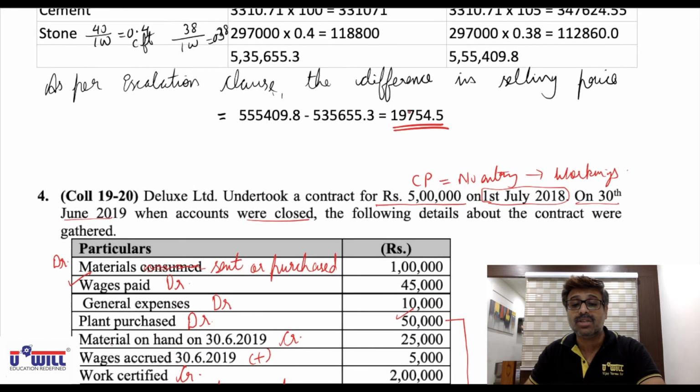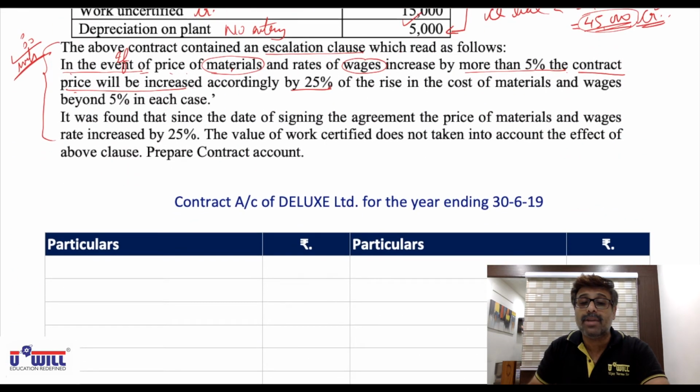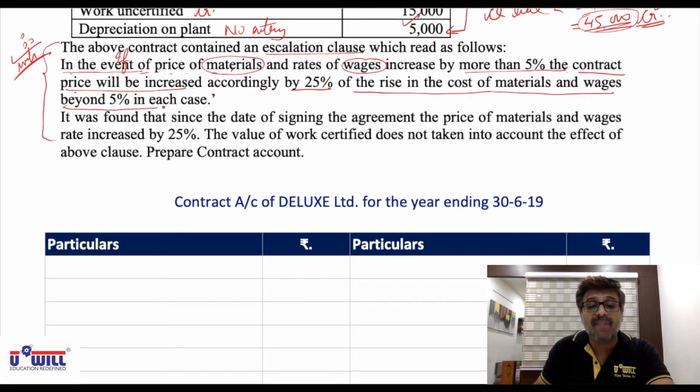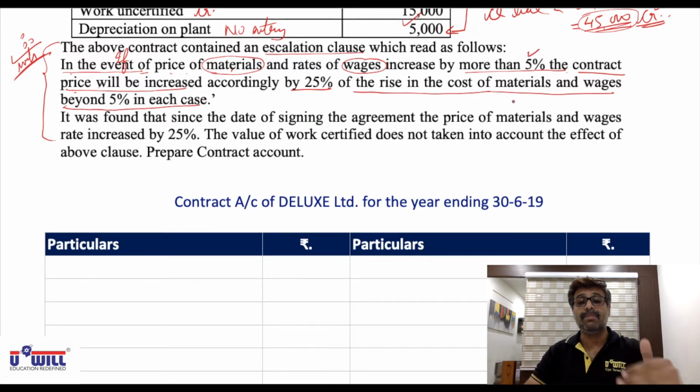Like here the increase was 19,754.5. Full increase in contract price will not be done. It will be done 25%. Means the contractor will bear 75% of the loss and 25% he will recover from the contractee. So the contract price will be increased by 25% of the rise in cost of materials and wages beyond 5% in each case, because up to 5% is not going to increase. So whatever is the price increase beyond 5%, of that 25% he will recover from the contractee.